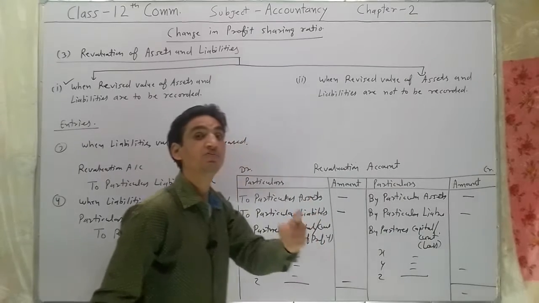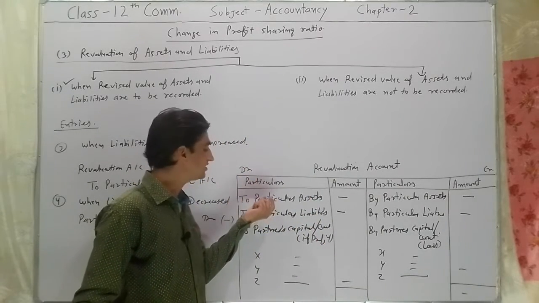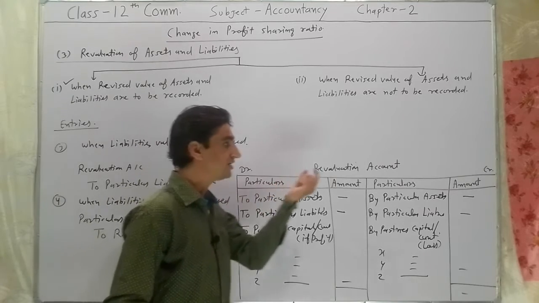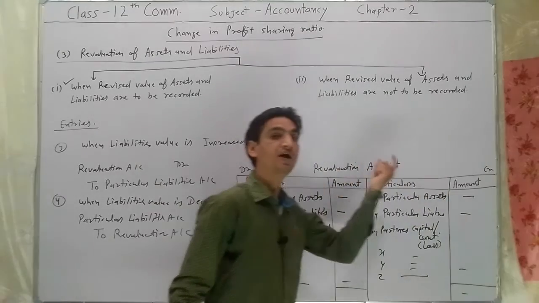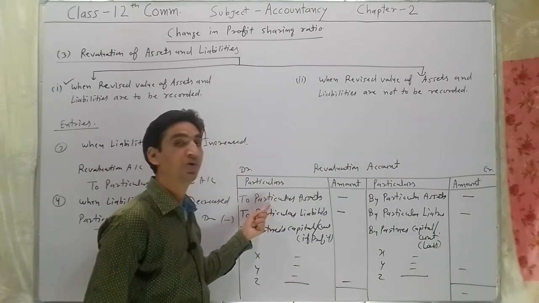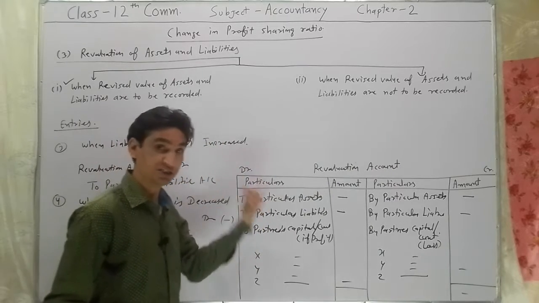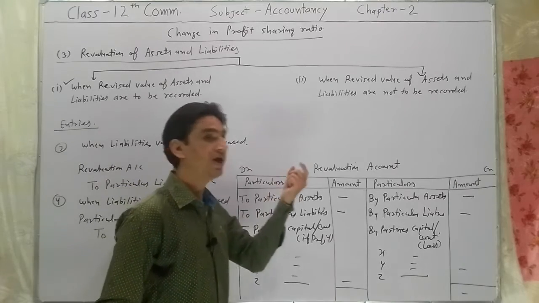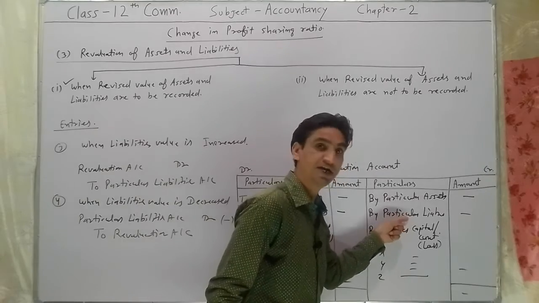If any kind of value decrease in assets, it will be recorded in the debit side. If assets value is increased, it will be recorded in credit side. If assets value is decreased, it will be recorded in debit side. If liabilities value is increased, in such condition it will be recorded in debit side, and if liabilities value is decreased, it will be recorded in the credit side.